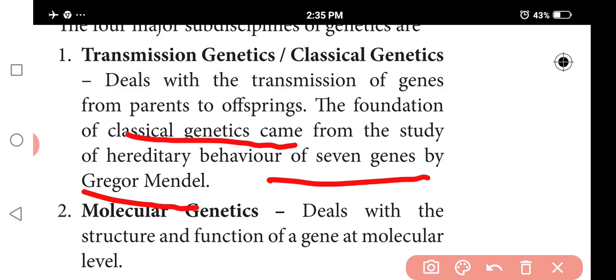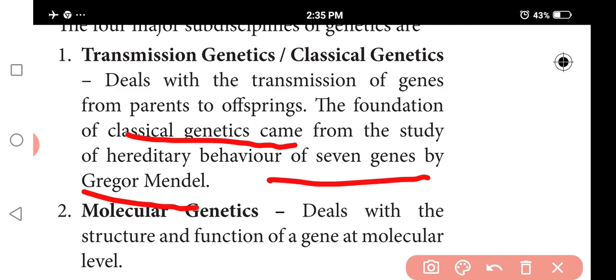So classical genetics means the study of phenotypes, analyzed and studied, ultimately leading to isolation of the concerned gene and study of the DNA sequence comprising the gene for this phenotype.